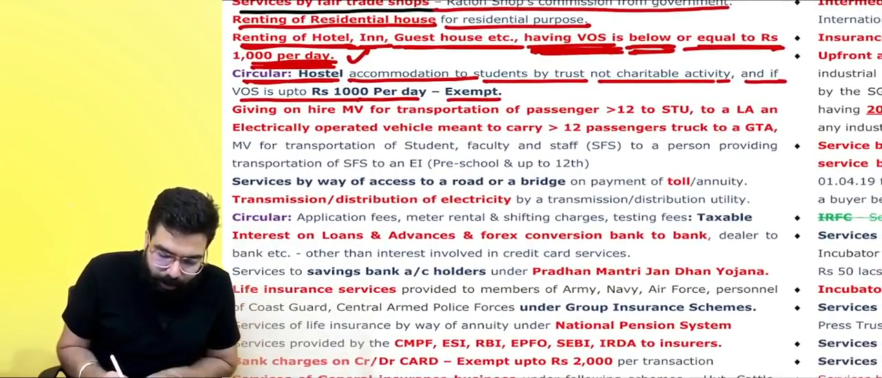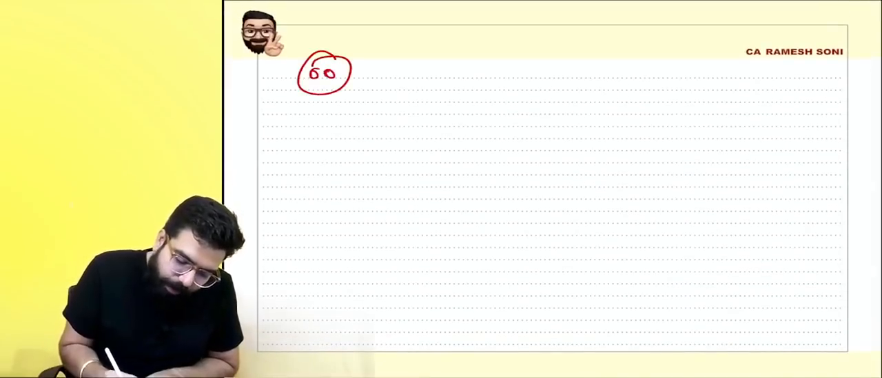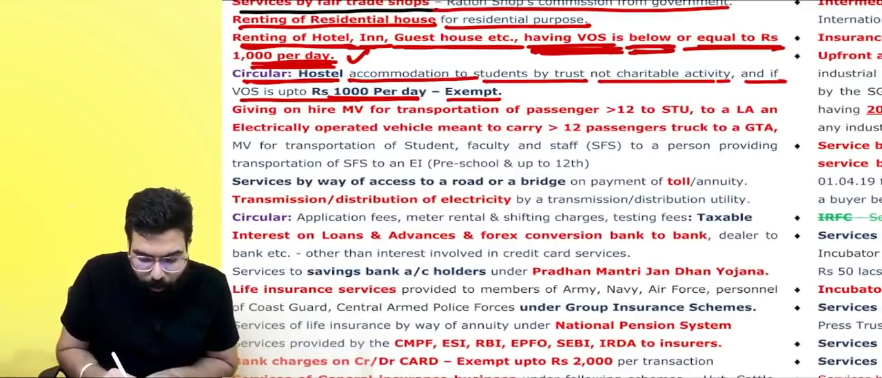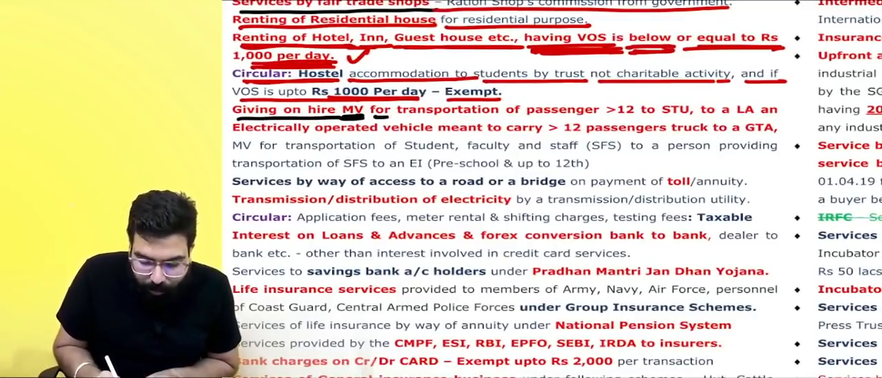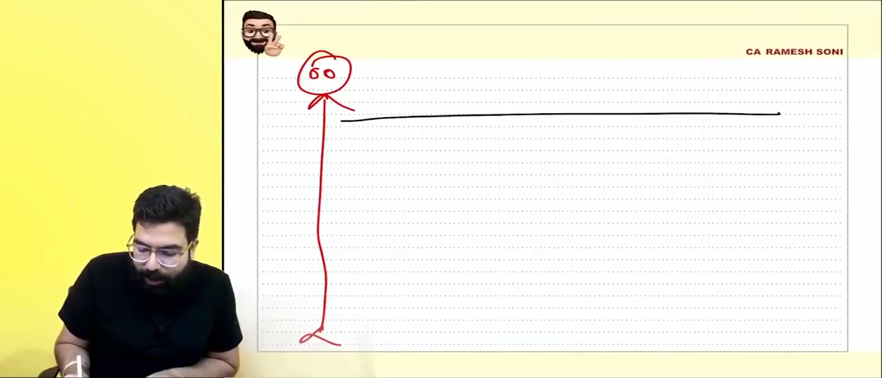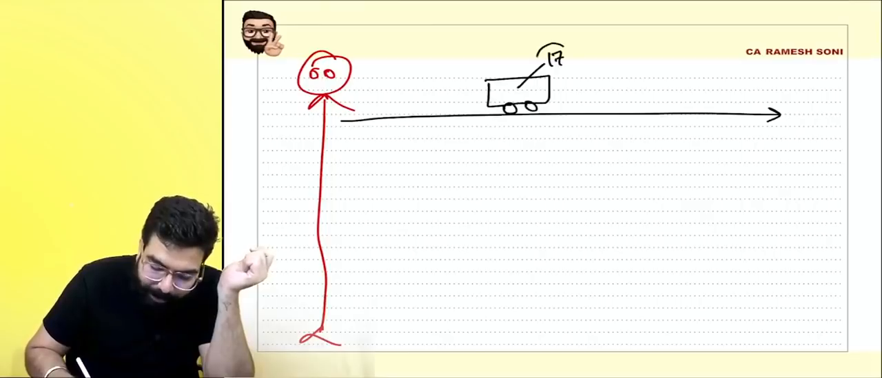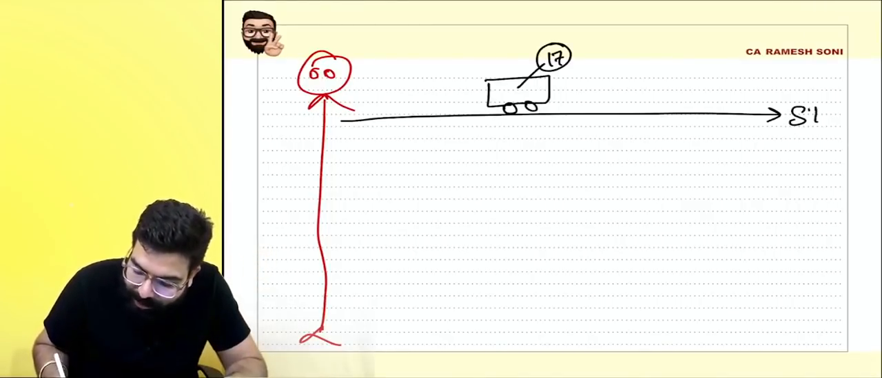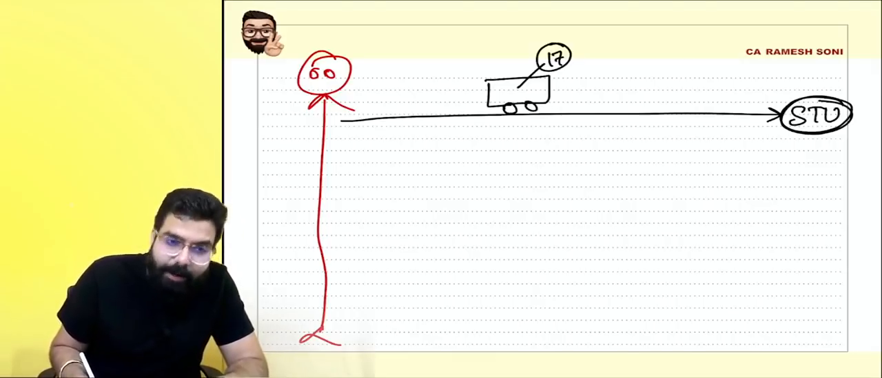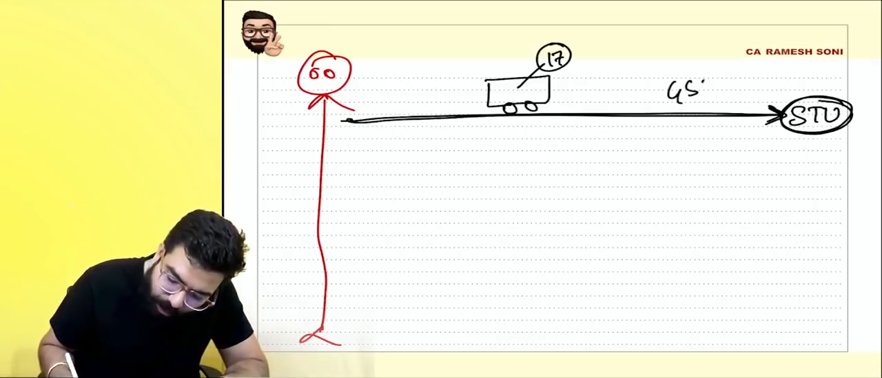Okay, sir, the point is clear because rupees 1,000 per day is exempt. Now, I am a person who gives on hire a motor vehicle for transportation of passengers, greater than 12, to a state transport undertaking. Everyone over here, I give a car. I have a small tempo traveler where 17 people can sit. I gave it on hire to Karnataka State Transport Undertaking. I have a 7-seater motor vehicle which I gave to the state transport undertaking, then I should not charge GST.